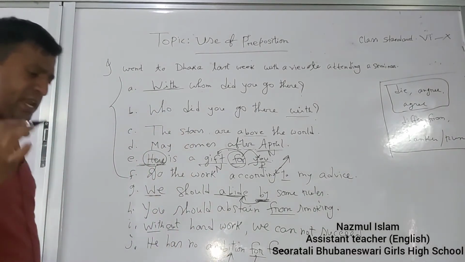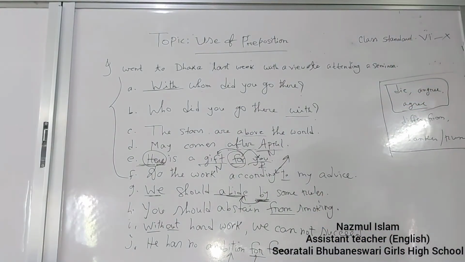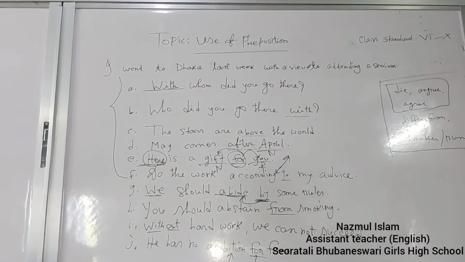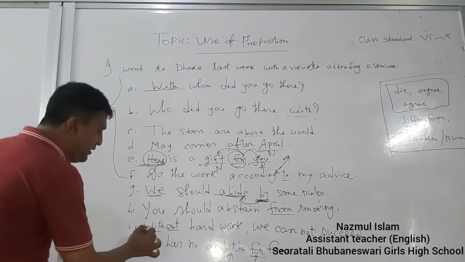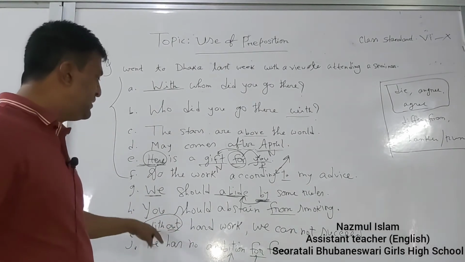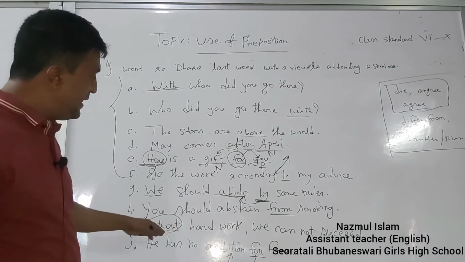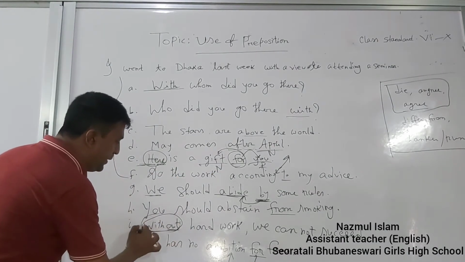So, if any preposition is preceded by a noun or verb, this is called a phrasal preposition or verbal preposition. But if we write down without, what may be? This is not preceded by any words. That's why without is called a simple preposition.